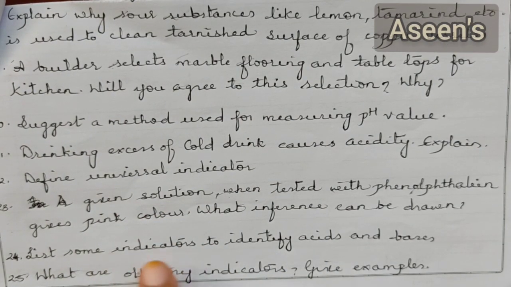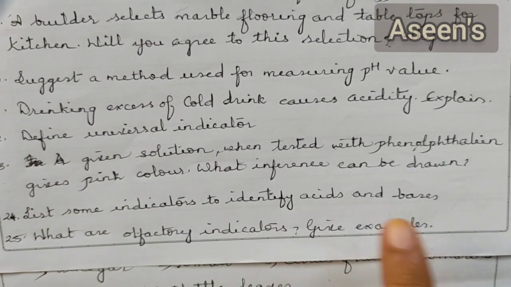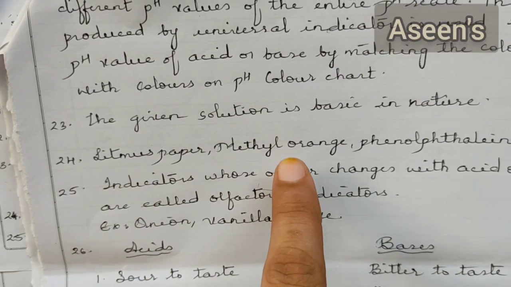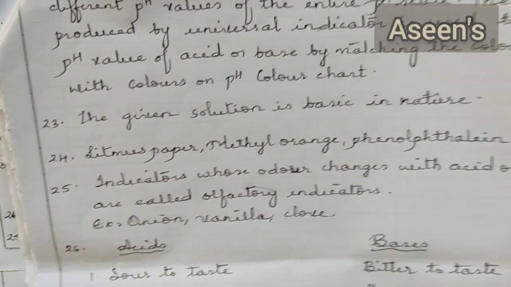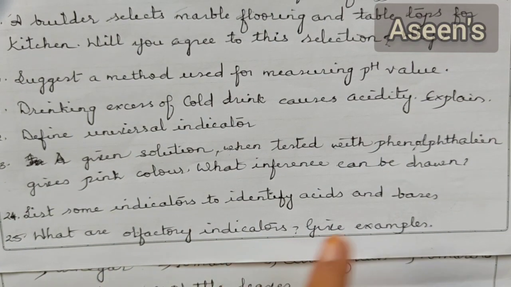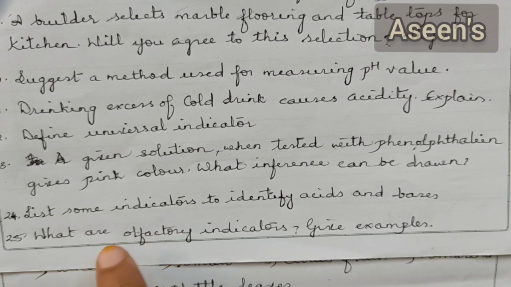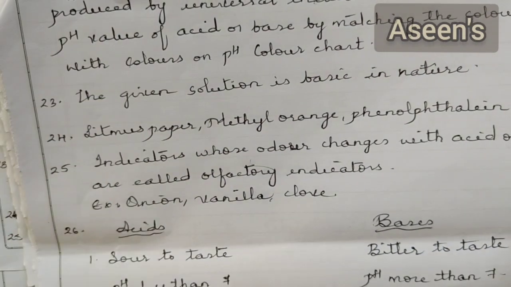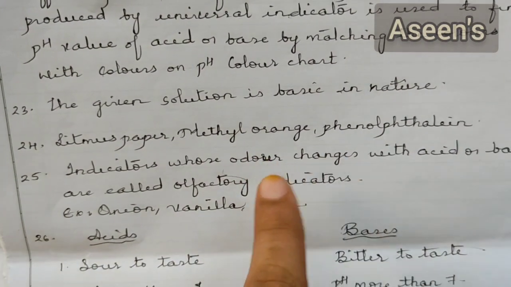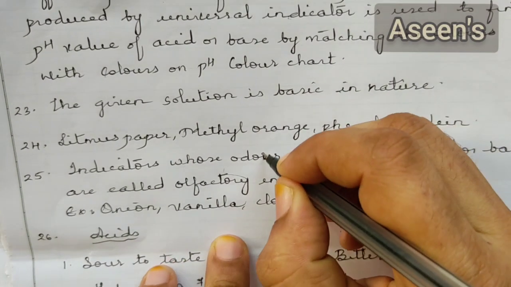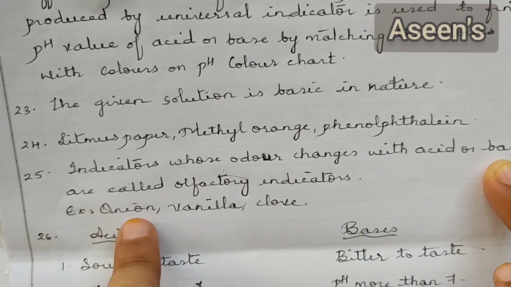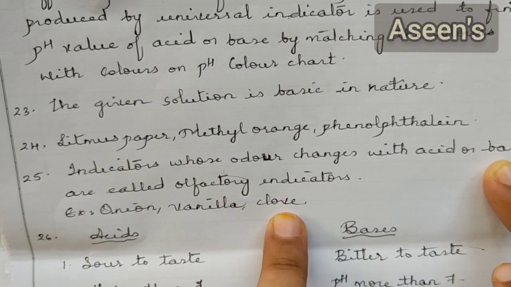Next, list some indicators to identify acids and bases. These are the following indicators: litmus paper, methyl orange and phenolphthalein. Next, what are olfactory indicators? Give example. When the word olfactory comes, remember it is related to your nose. So we are talking about indicators which are identified based on their smell. Indicators whose odour changes with acid or base are called olfactory indicators. Examples are onion, vanilla, clove.